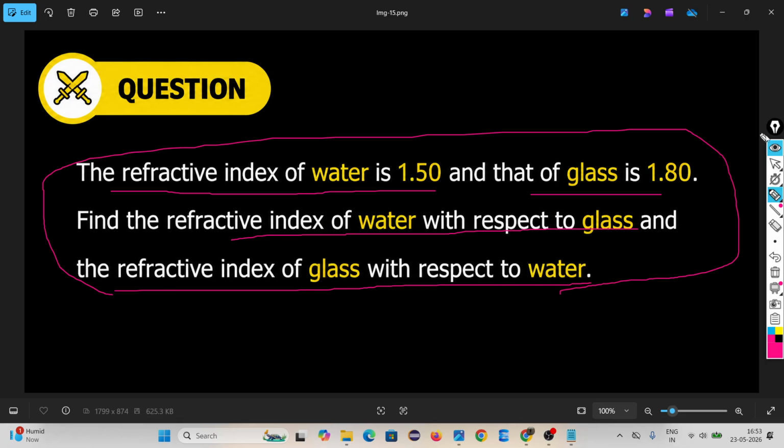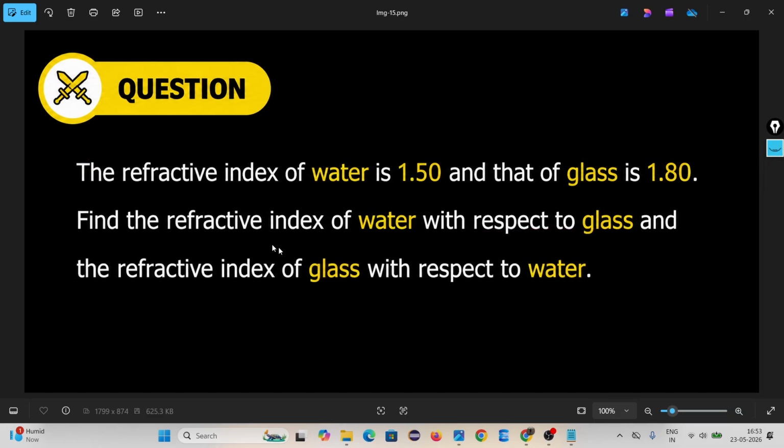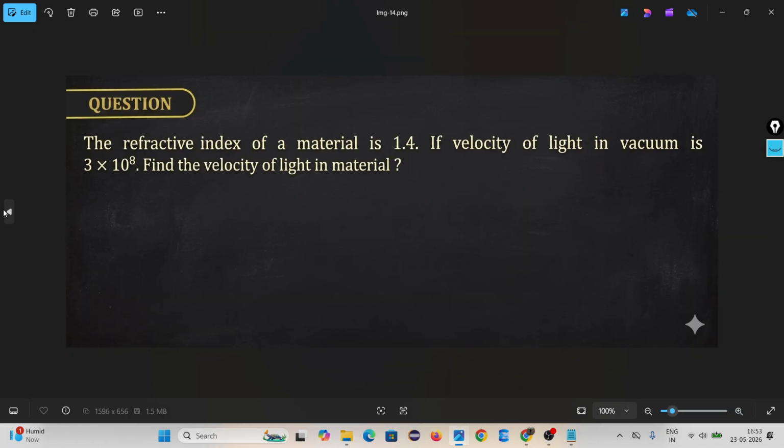Done. Tomorrow we will complete this chapter. This is an interesting chapter, isn't it?